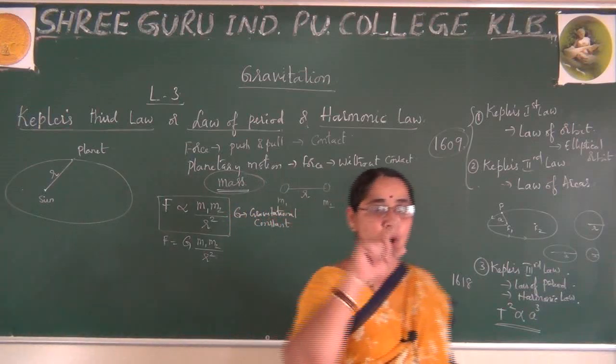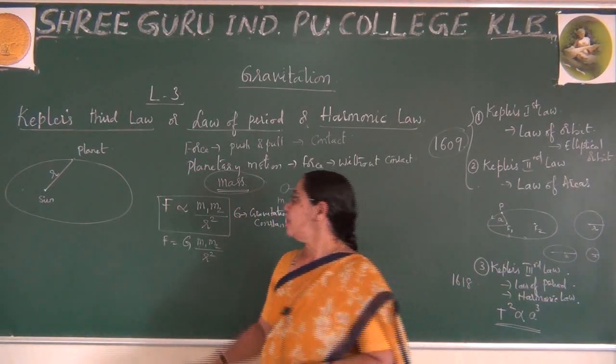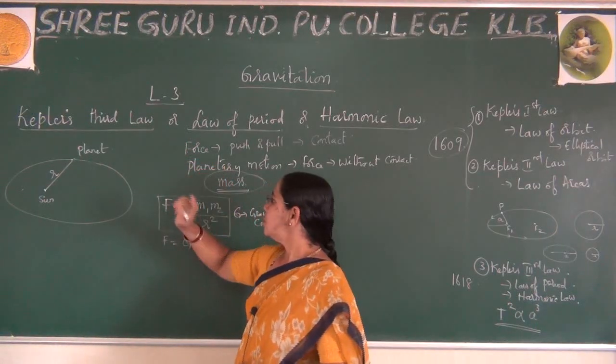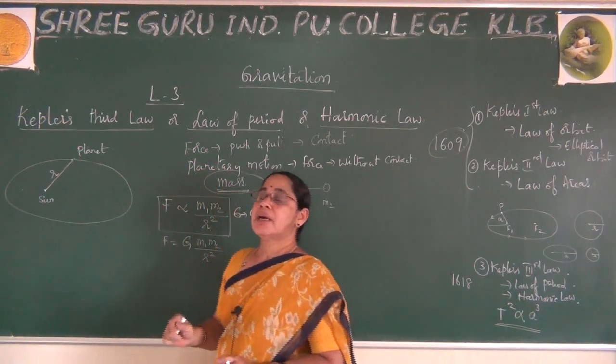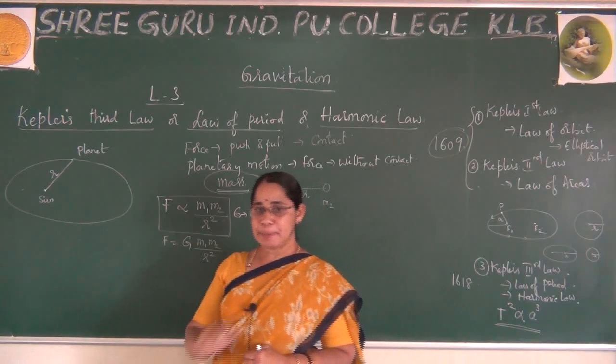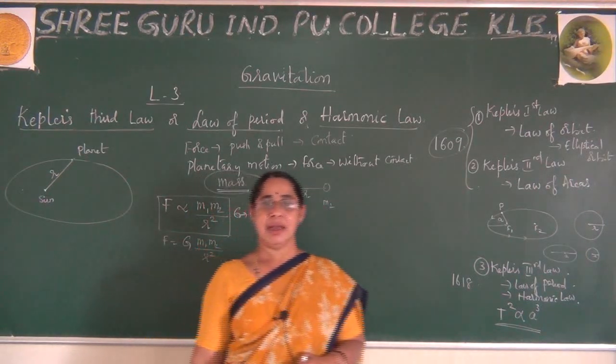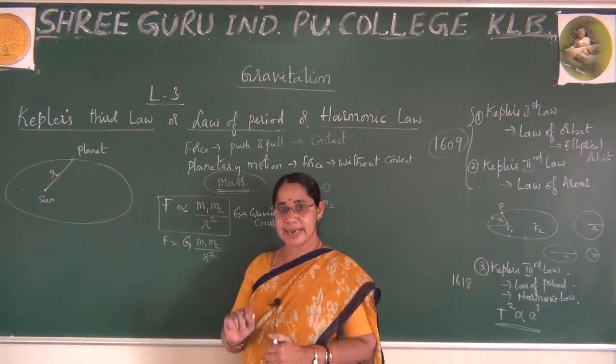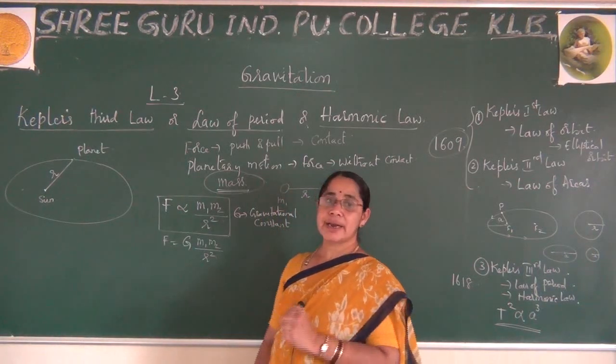Since this planet is revolving around the sun in an elliptical orbit according to Kepler, I can explain the centripetal force. But remember, for calculation purposes, we always take into account the circular orbit.